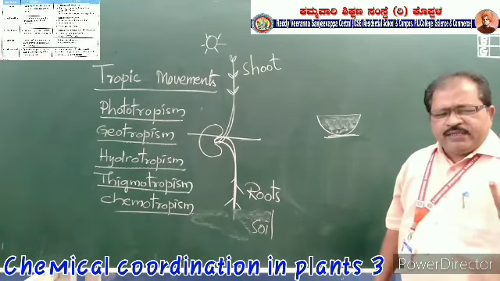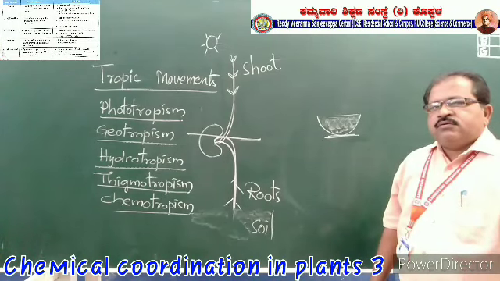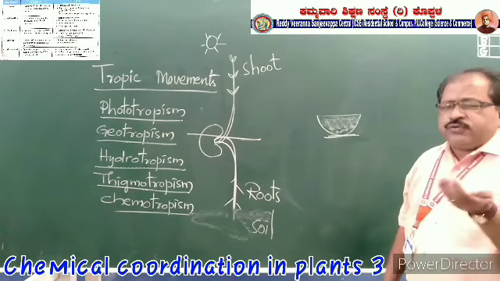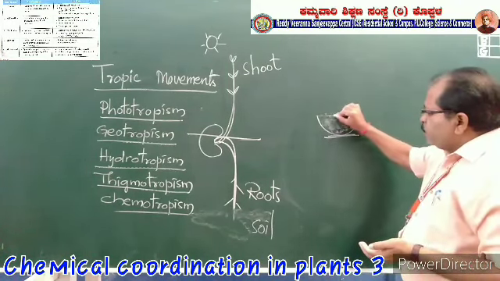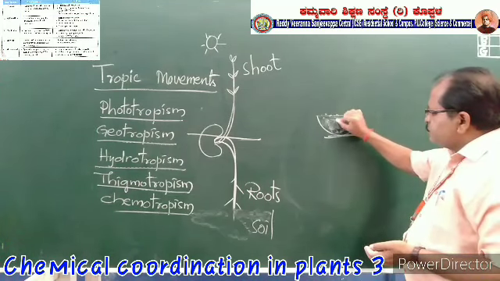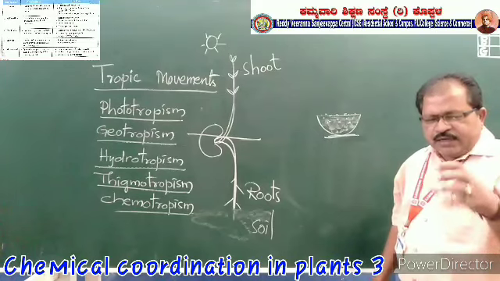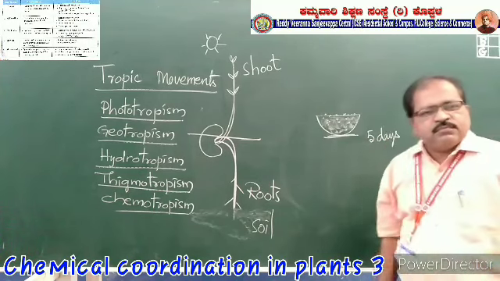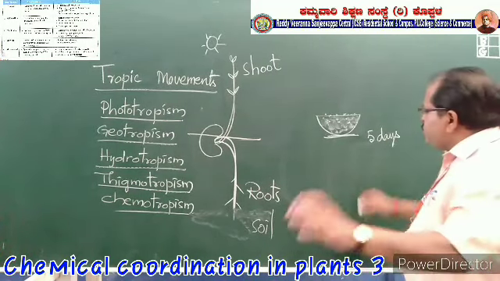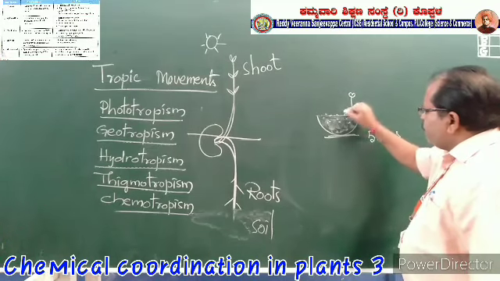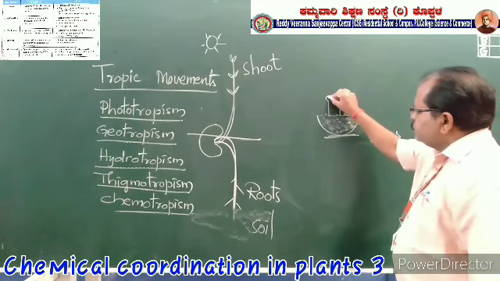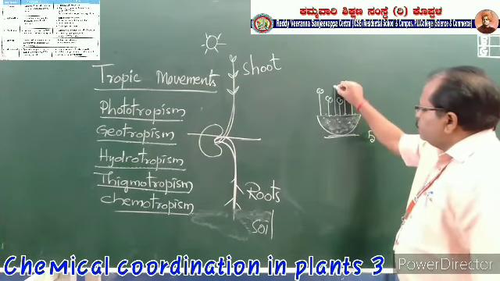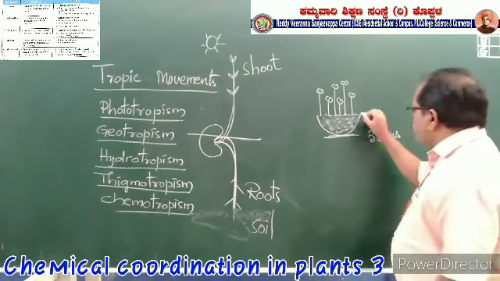And slowly you might be finding that small plantlets will be growing, coming out of those seeds. And those seeds you take from the water and put in this soil in the bowl, and sprinkle some water and leave it for 5 days. Slowly, these will grow some plantlets like this. Like these plants will be grown.